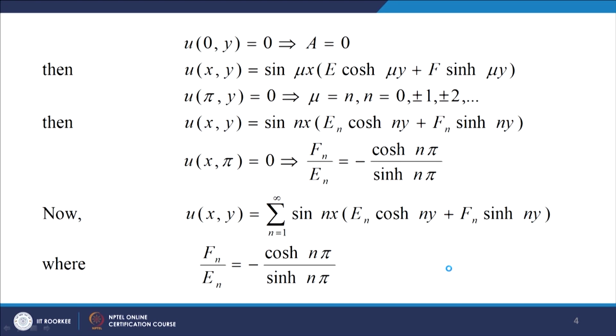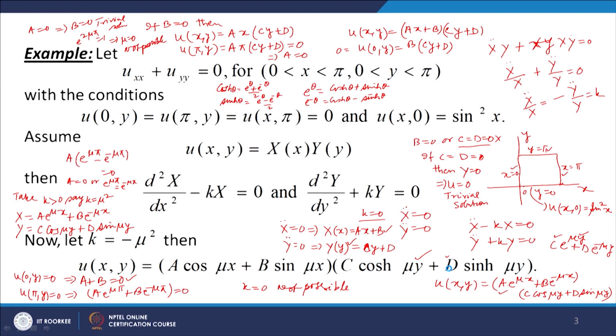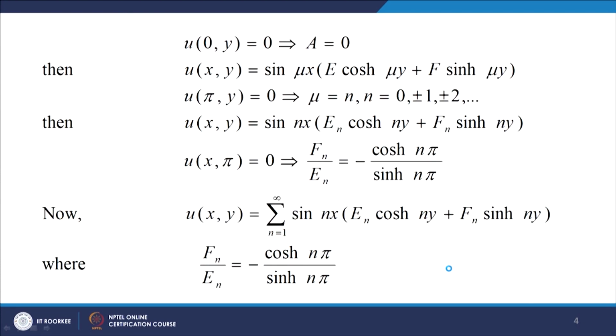Now, let us use the boundary condition u(pi, y) equal to 0. When u(pi, y) equal to 0, what we will get? Sin mu pi times (e cos hyperbolic mu y plus f sin hyperbolic mu y) equal to 0. So, again e and f are both zeros, or sin mu pi equal to 0. E and f both if we take 0, then u(x, y) will be 0 for all x and y.